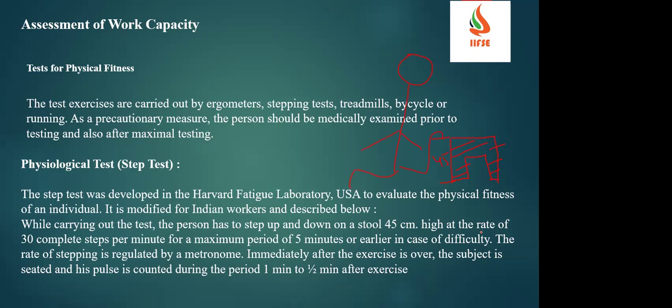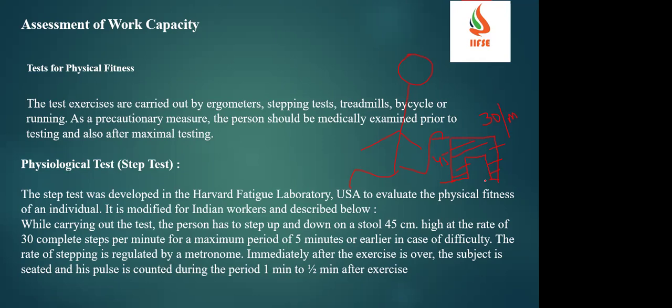The rate is 30 complete steps per minute for a maximum period of 5 minutes, or earlier in the case of difficulty. So what he has to do is 30 complete steps per minute. And the rate of stepping is regulated by the metronome.